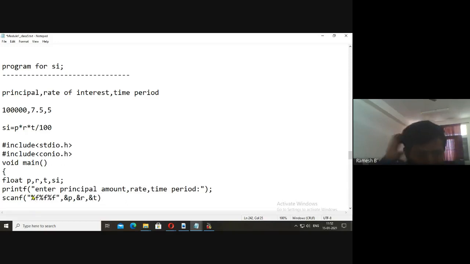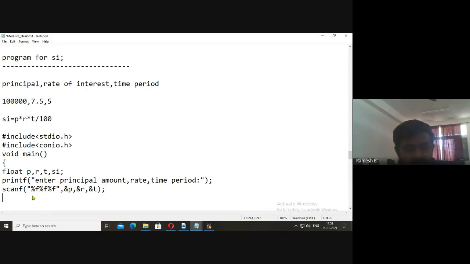Now close this. Simple interest is equal to, we must write the formula, p into r into t, now divide by 100. Close this, now give semicolon.